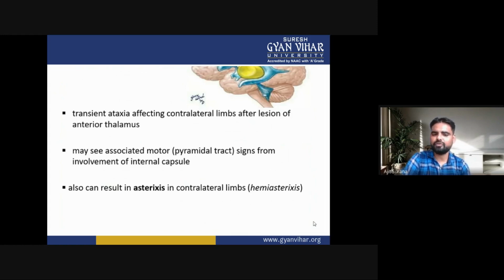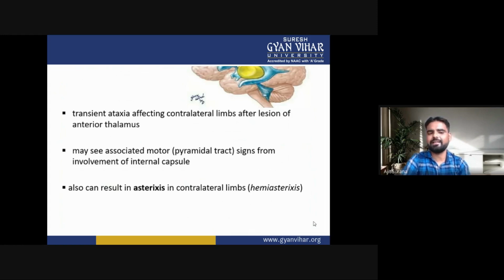One may see associated motor signs from the involvement of the internal capsule. It can also result in asterixis in the contralateral limbs. So this is all about the thalamic ataxia.